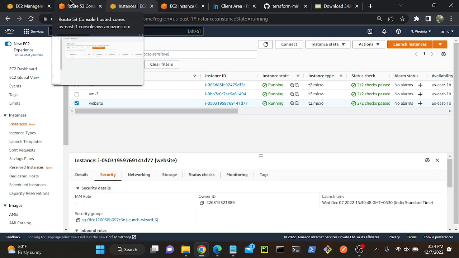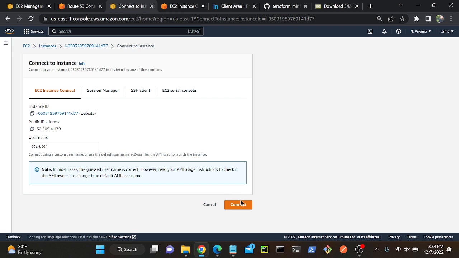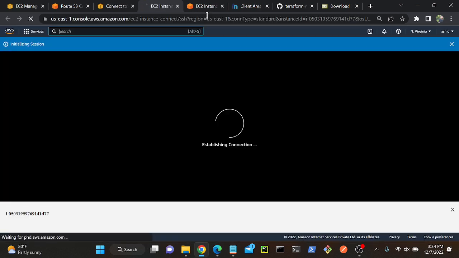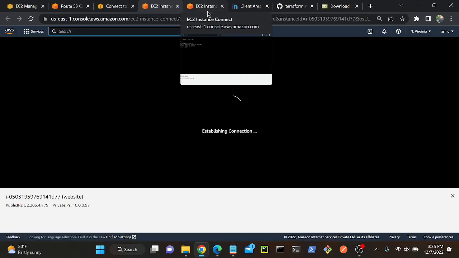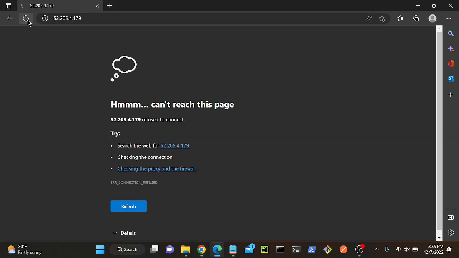Still I'm not able to connect. Some issues there. Can anyone troubleshoot? Still I'm not able to connect to my instance. Let me check whether I have a proper internet gateway or not. Okay, I have an internet gateway. That's not the problem.